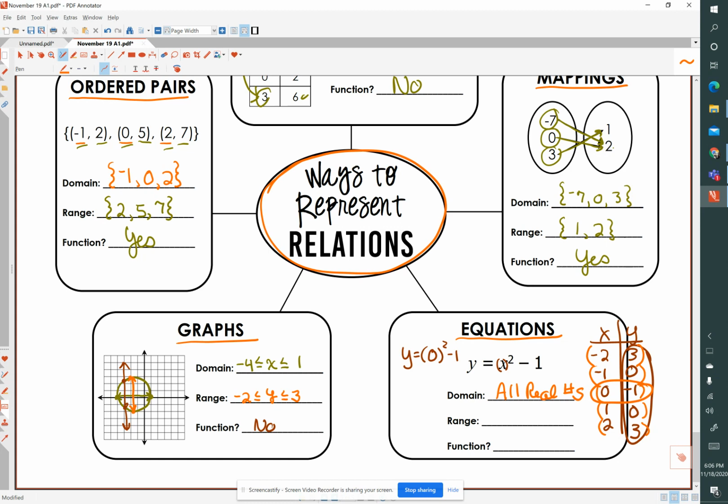So our range would be y is greater than or equal to -1. And as I said, this would pass the vertical line test, so this would be a function.